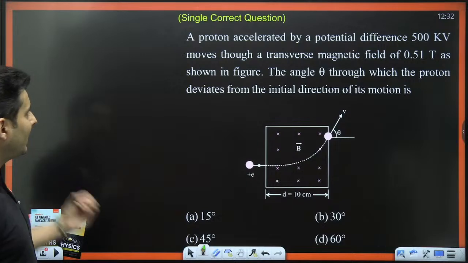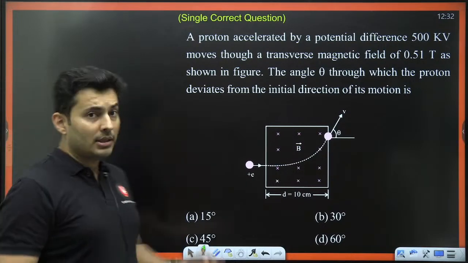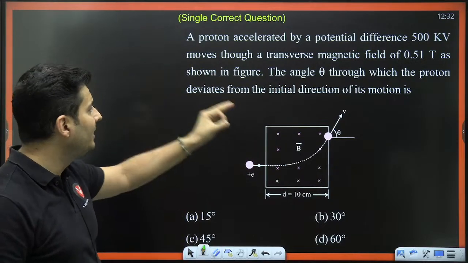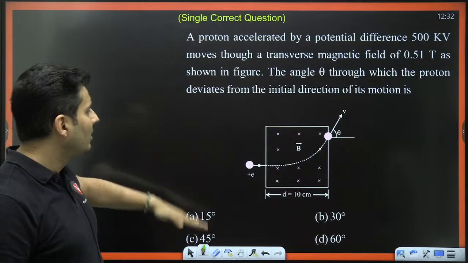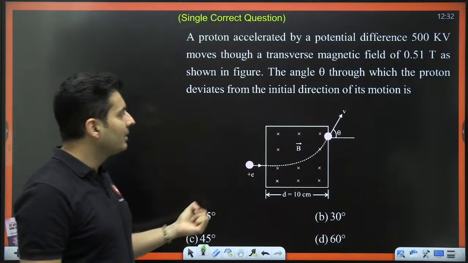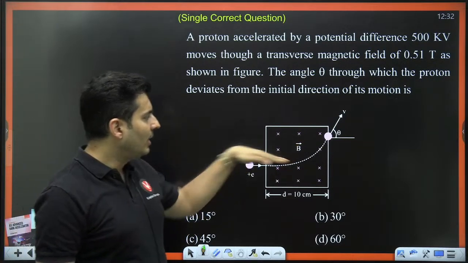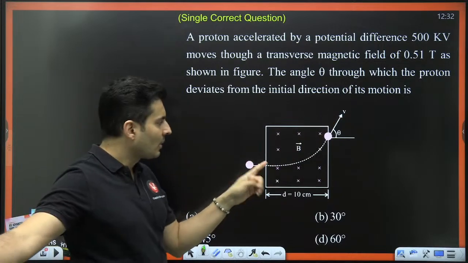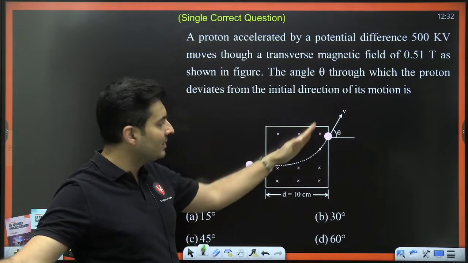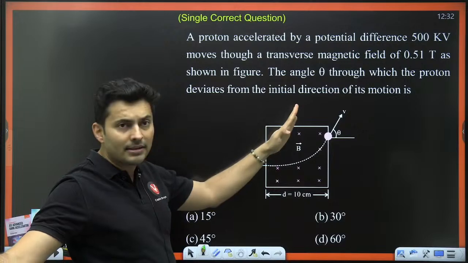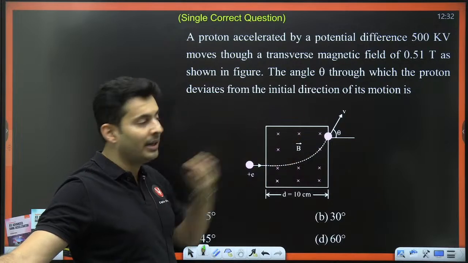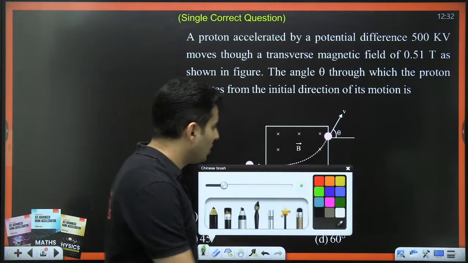Let's move on to the next beautiful question coming up on your screen. There is a proton. It is accelerated through a voltage difference and moves through a field shown in the figure. The question is the angle by which the proton deviates. To find the angle, you need to understand why it is deviating. First of all, it is because of the magnetic field, so it will try to go in a circular path of some radius. If I know the radius, using some geometry I might be able to find the angle. Think about why geometry might be involved.